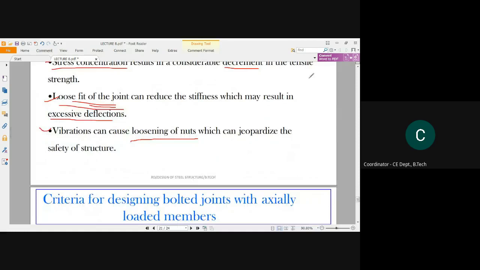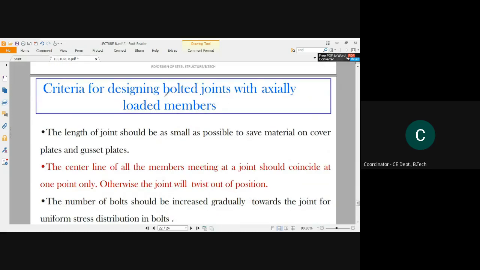If this is a plate member, this is another plate member, connected by these two bolts, and this total member has been subjected to this load, this is an axially loaded member. So what are the criteria which need to be observed?